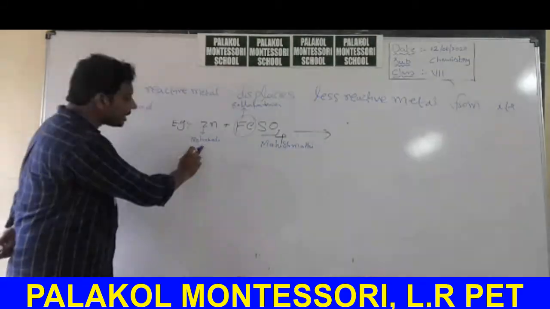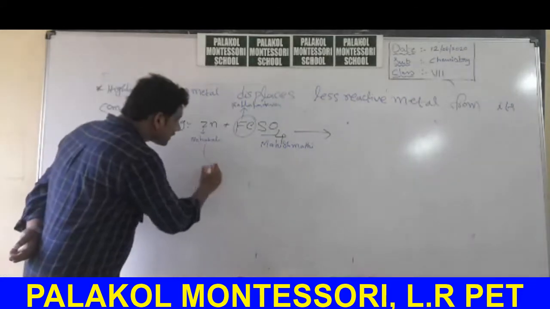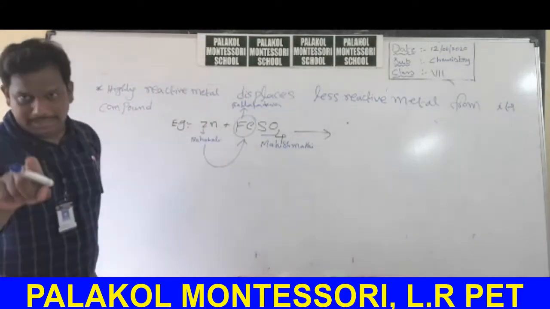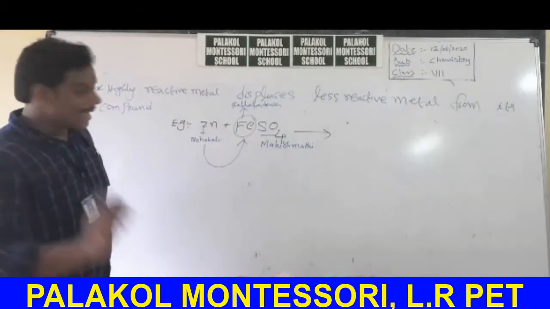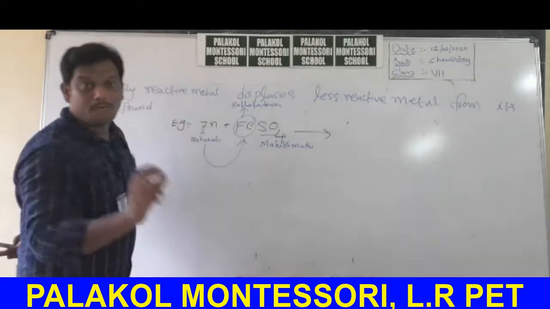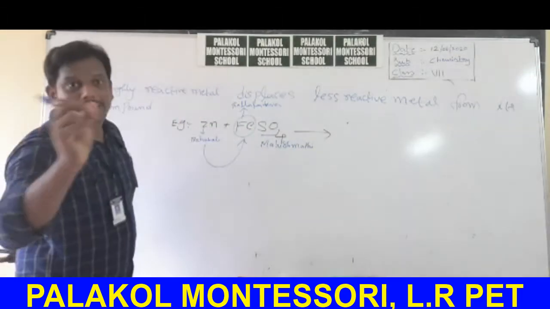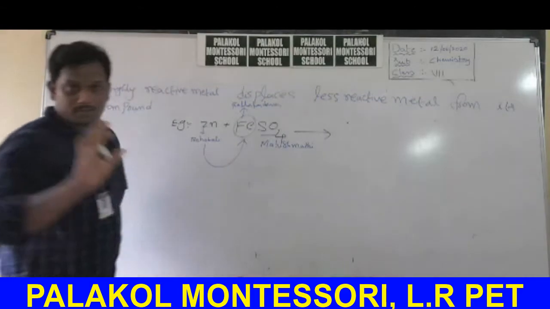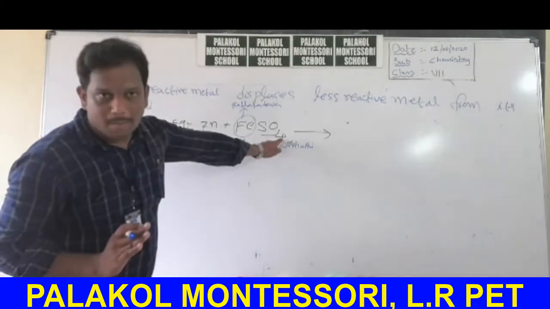Now there is a war between Bahubali and Ballala Deva. Finally, Bahubali displaces Ballala Deva from Mahishmati. Like that, zinc is highly reactive. That's why it displaces the iron from its compound, from its sulfate, and zinc takes the position of iron in that particular compound.